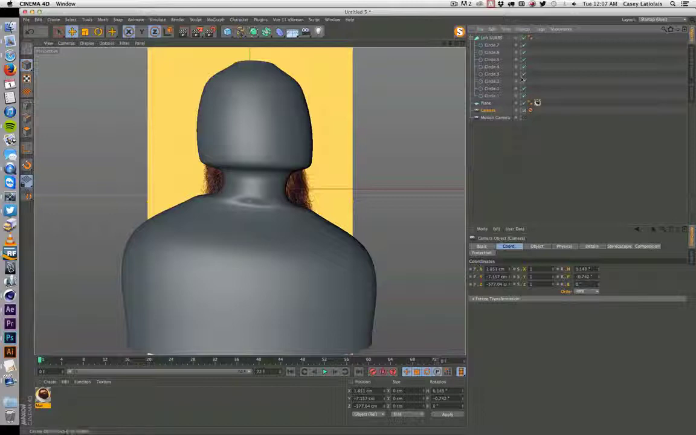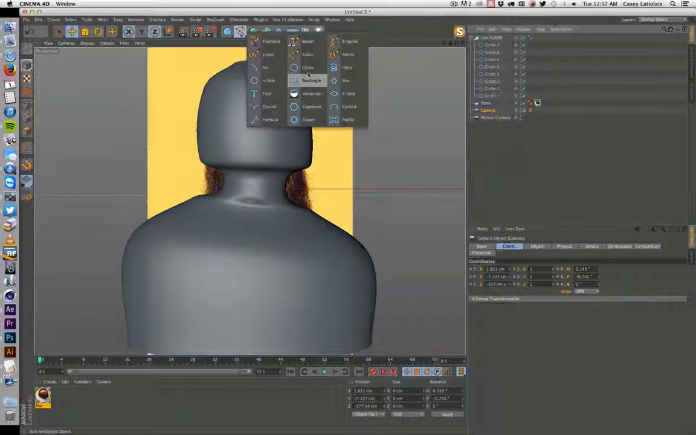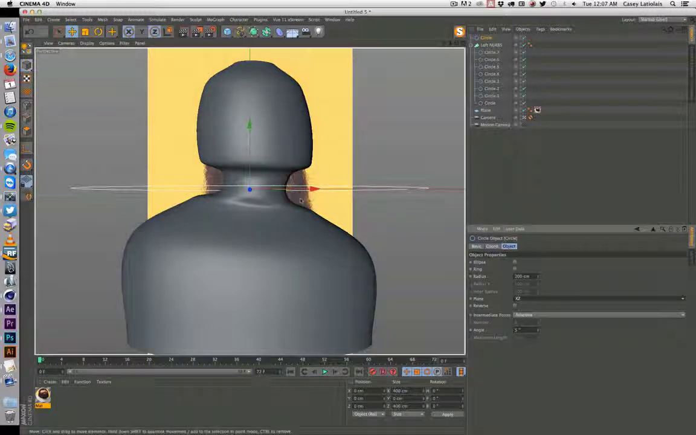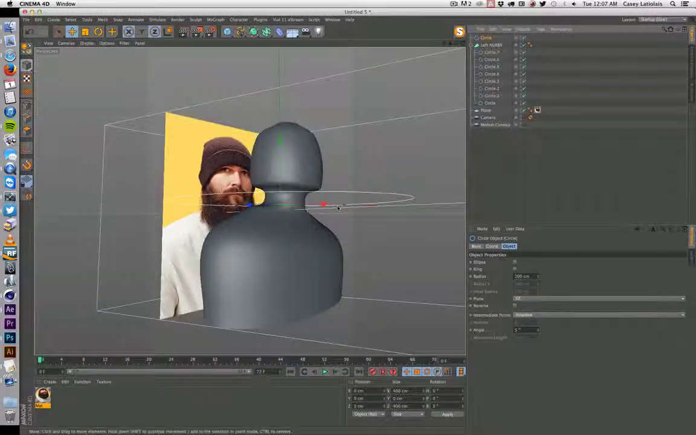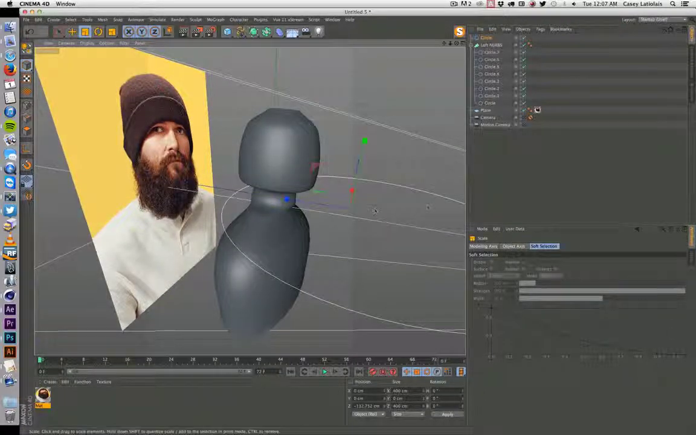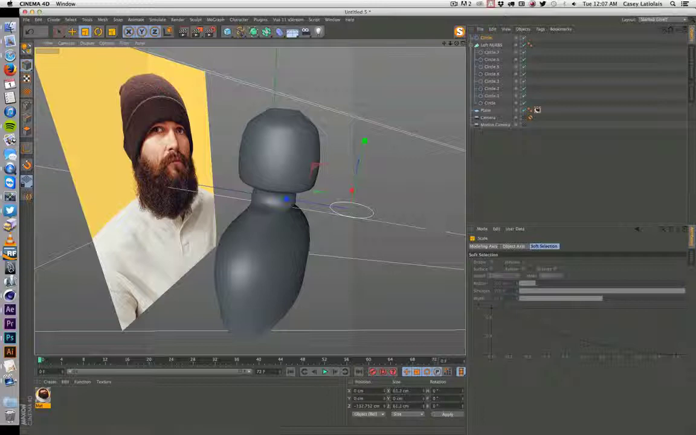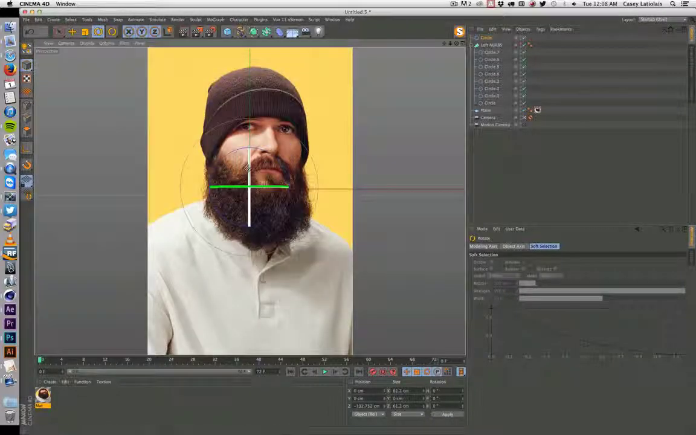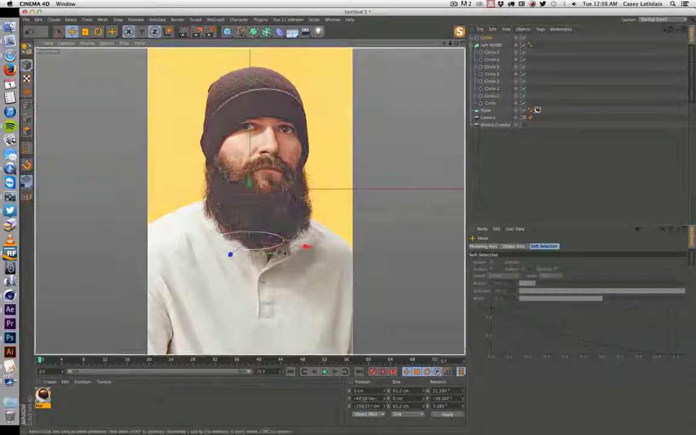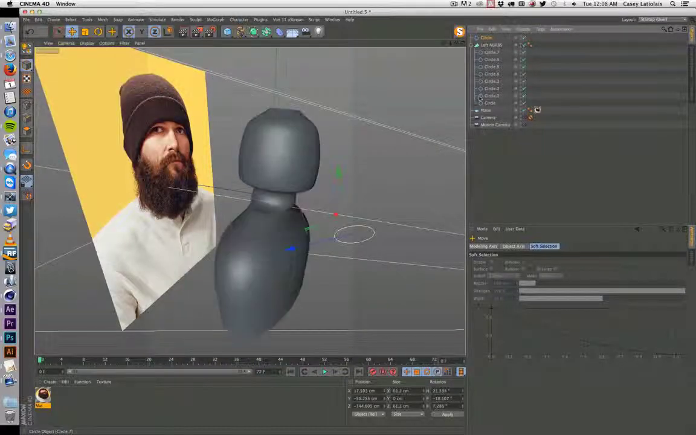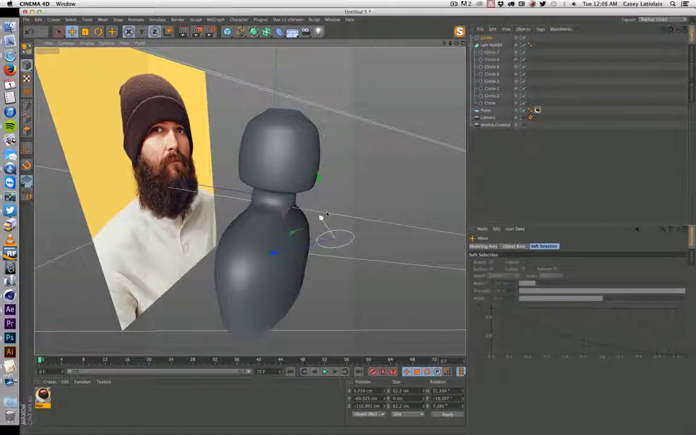Okay, now we're going to do the beard. So let's start off with another circle. We're going to make sure this is situated in front of his neck. Alright, hide that. Maybe a little too far forward. Yeah, it's probably closer to right there.